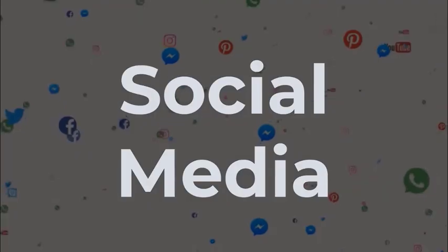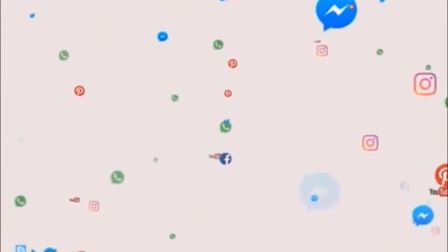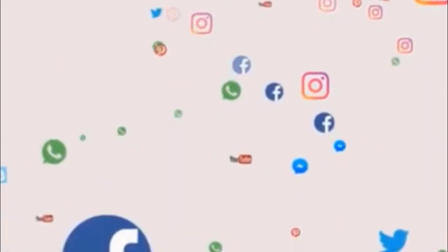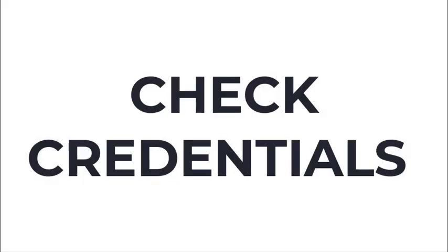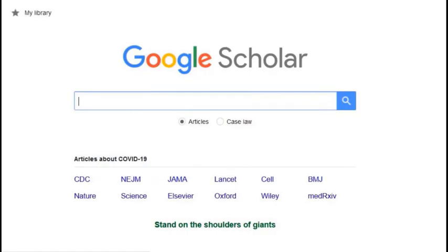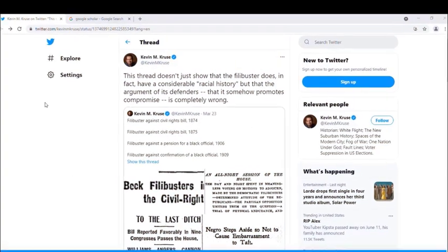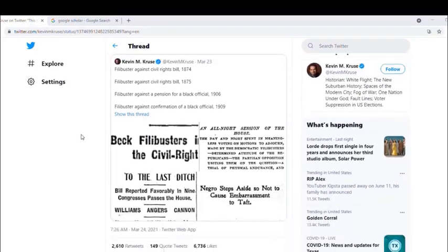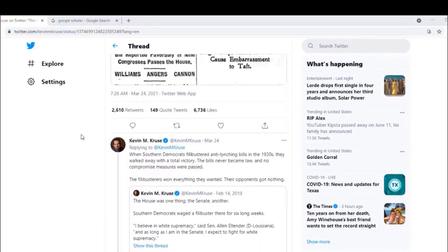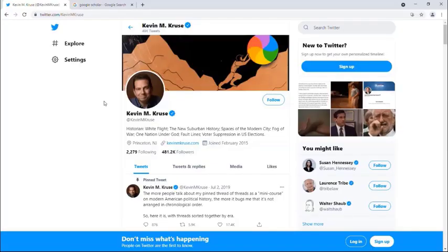So what about social media? Lots of people on social media claim to be experts, but how do we know for sure? One way to check out their credentials is by using Google Scholar. Here's a Twitter thread by someone about how segregationist senators used the filibuster to fight the civil rights movement.